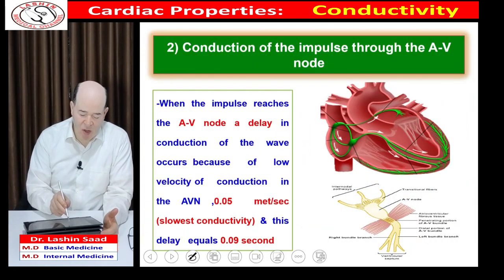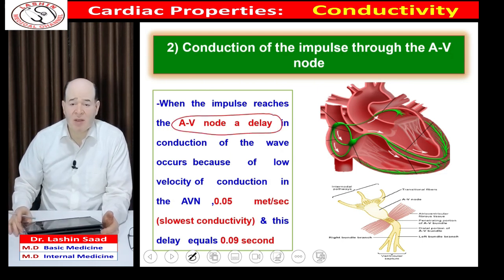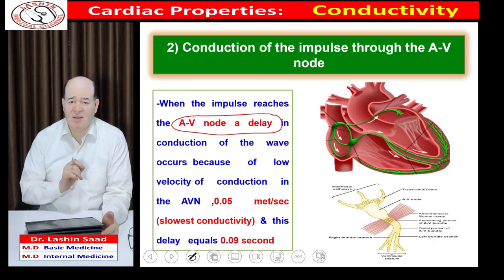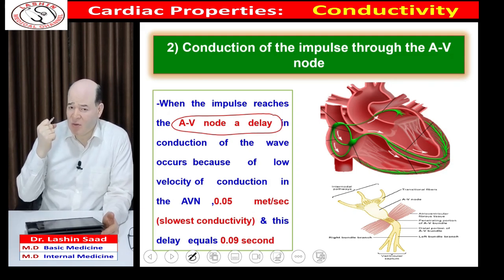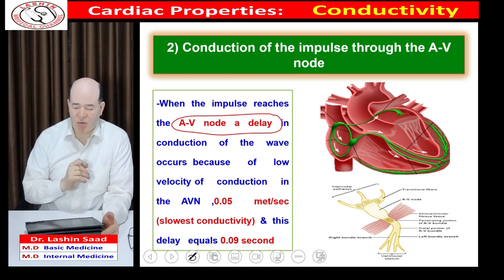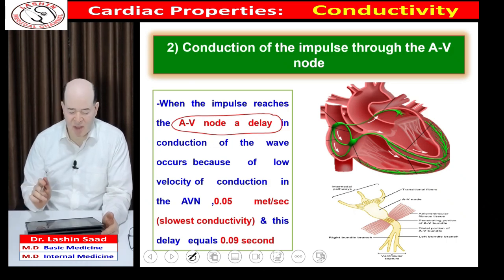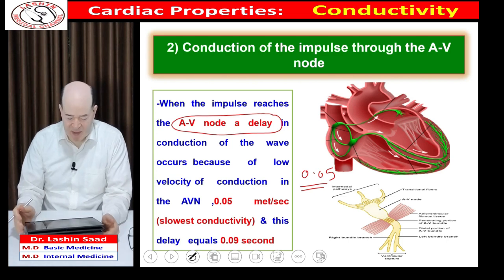Impulse transmission through AV node. As we said before, the velocity of transmission inside the AV node is the slowest, and this is because it has fewer gap junctions, the fibers are less striated, the fibers are of small size, and its depolarization occurs slowly, so the velocity of transmission is the slowest, which is 0.05 meter per second.